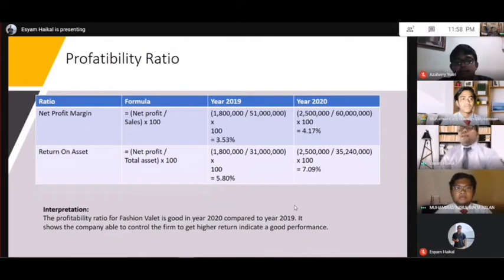For the return on asset, the Fashion Valet India Berhad got 5.80%, and in 2020 the return on asset is 7.09%. It shows the company is able to control the firm to get the higher return, indicating a good performance.